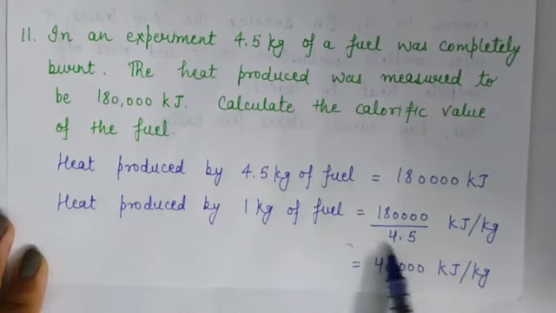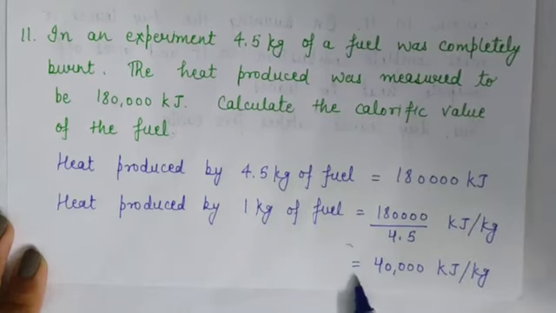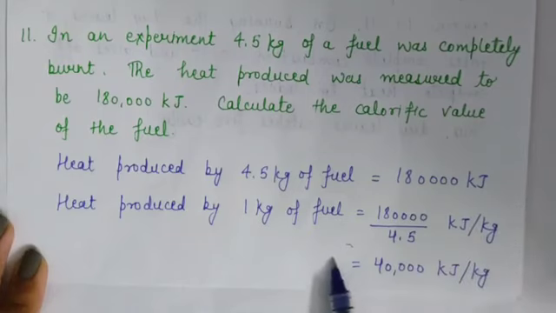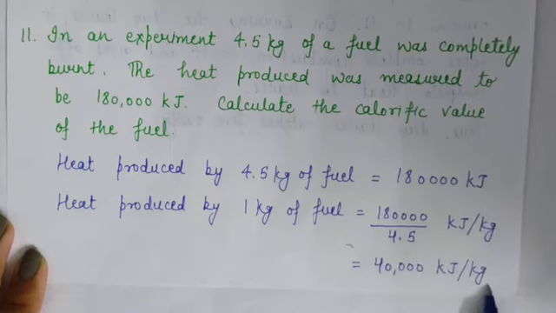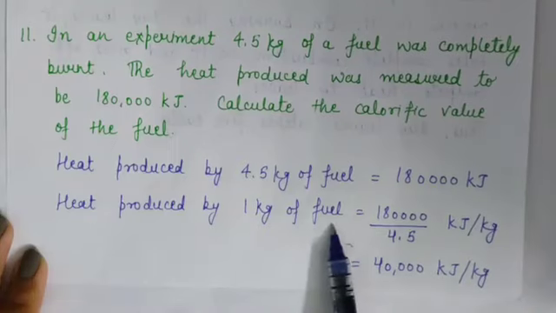1,80,000 upon 4.5. So, heat produced by 1 kilogram of fuel, we will get 40,000 kilojoule per kilogram. It means the calorific value of the fuel is 40,000 kilojoule per kilogram. This is the calorific value, because calorific value is the amount of heat produced by 1 kilogram of fuel.